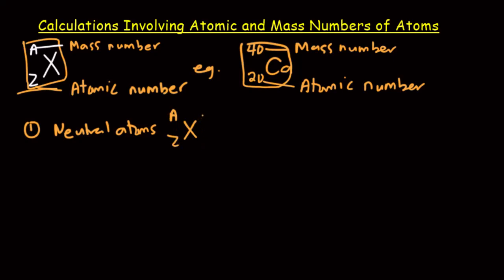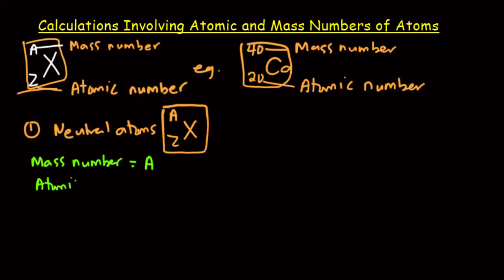You can see that there is no charge here, so this is a neutral atom. For this neutral atom, I've already said that the mass number is the superscript, which is A. Then the atomic number is the subscript, which is a Z.